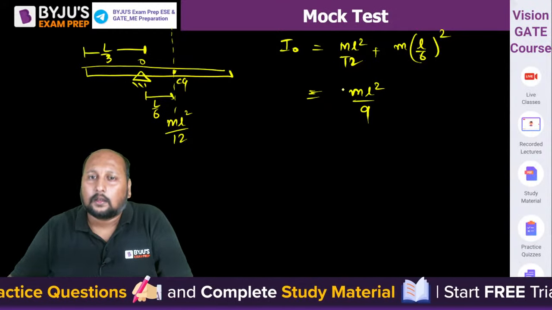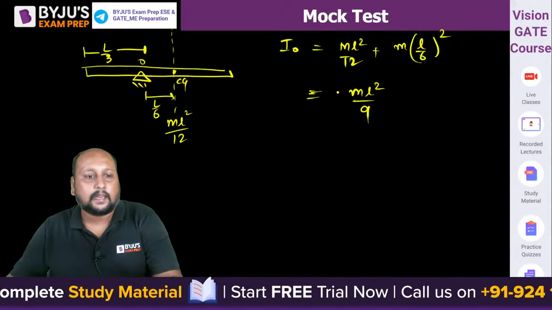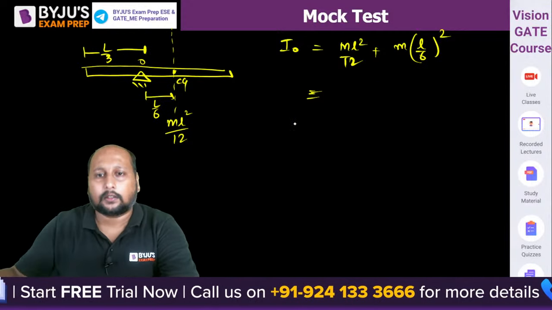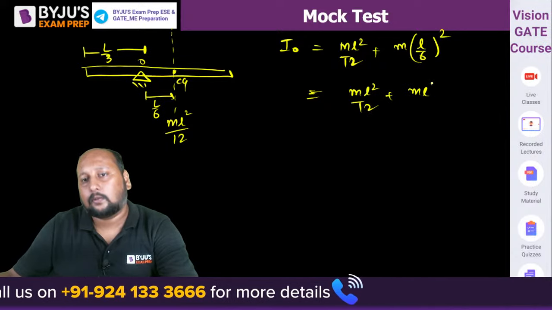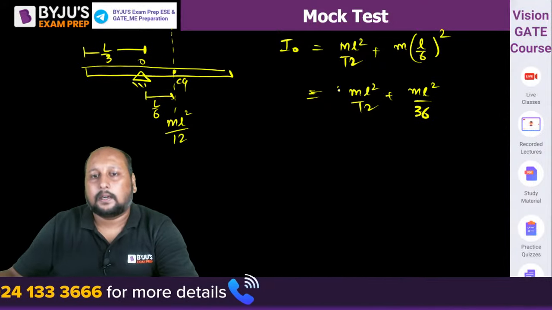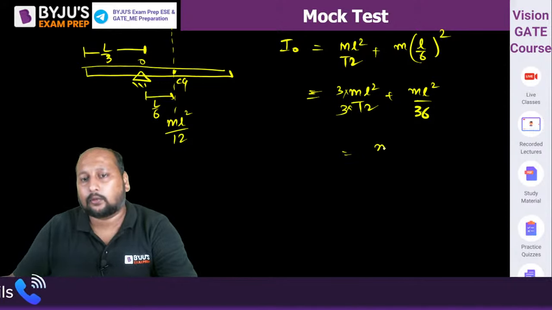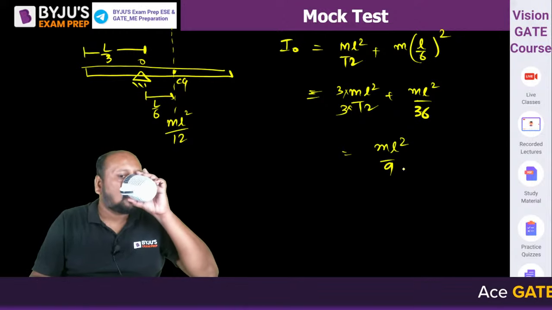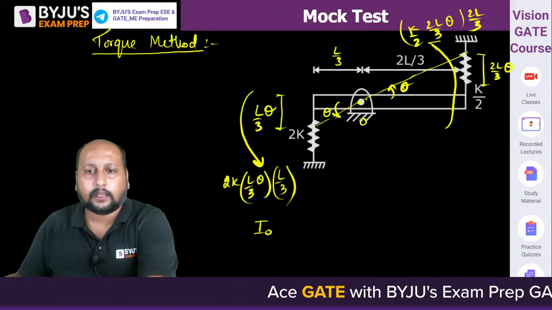Is it ml square by 9 or 2 ml square by 9? See, this becomes 3 ml square by 36 plus ml square by 36, which is 4 ml square by 36, so ml square by 9. Okay, yes, ml square by 9. Perfect. That we call ml square by 9.